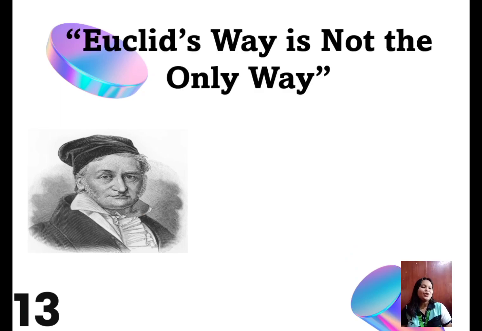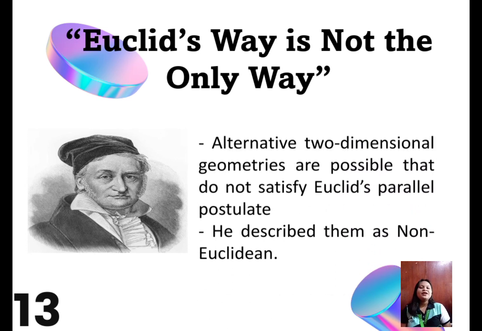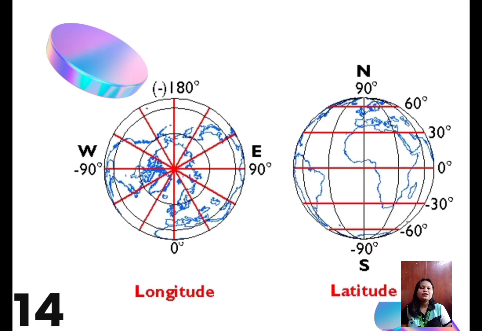That's why Gauss stated that Euclid's way is not the only way. Probably Carl Friedrich Gauss was the greatest mathematician in history. He realized that alternative two-dimensional geometries are possible that do not satisfy Euclid's parallel postulate. He described them as non-Euclidean. Gauss thought about a curved two-dimensional surface like the surface of a globe, mapping our planet's oceans and continents.